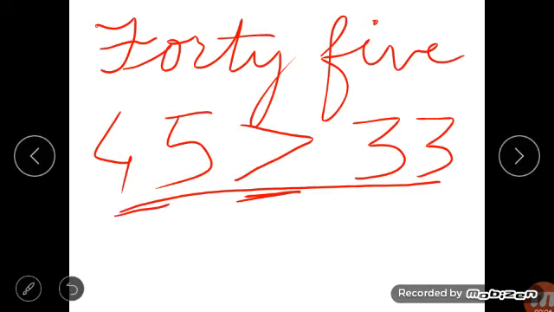Now which number is bigger, 45 or 33? The number which comes later, that is 45. Like 33 comes first, no? 33, 34, 35, 36, 37, 38, 39, 40, 41, 42, 43, 44, 45. So 45 is bigger. If you are getting toffees, which is more, 45 toffees or 33 toffees? 45 toffees is more, no? So this number is bigger. So what you have to do? You have to open the mouth.